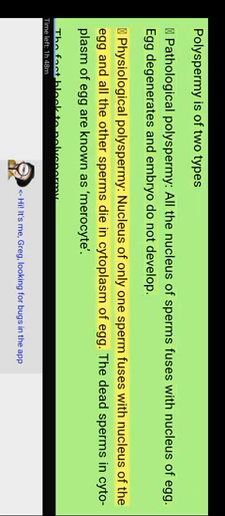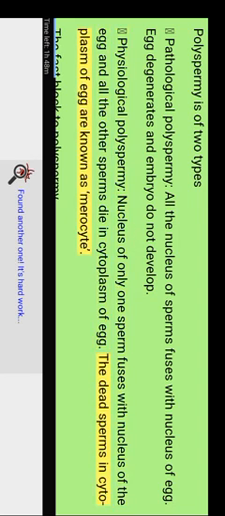Egg degenerates and embryo do not develop. Physiological polyspermy: the nucleus of only one sperm fuses with the nucleus of the egg, and all the other sperm die in the cytoplasm of the egg. The dead sperm in the cytoplasm of the egg are known as merocytes. The fast block to polyspermy.